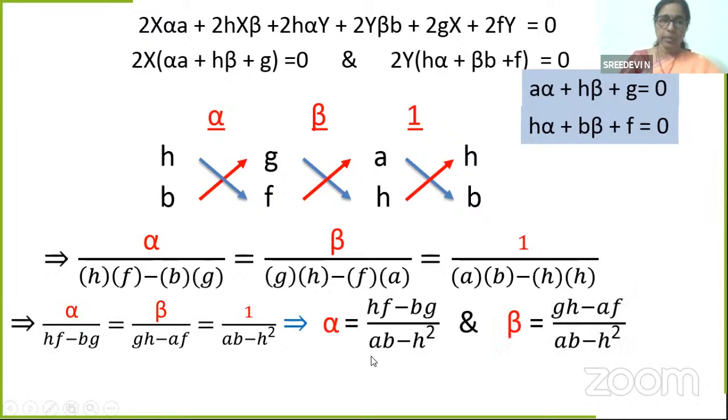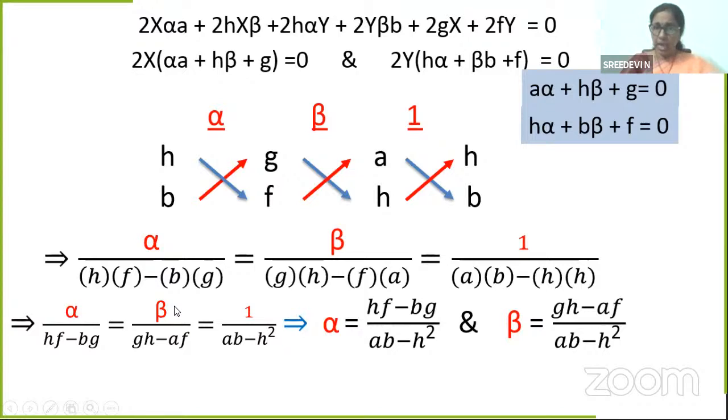Let's see. Alpha by HF minus BG, I've just removed the brackets. Beta by GH minus FA or AF is equal to 1 by AB minus H square. Now from this and this, first and third, what do I get? Alpha is equal to, if I bring it here, HF minus BG by AB minus H square.